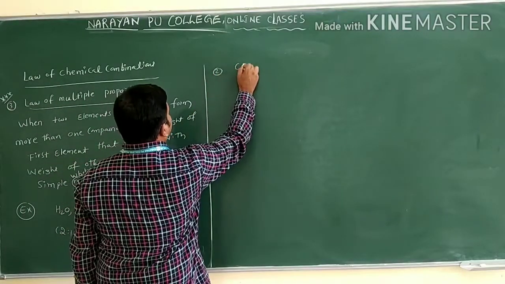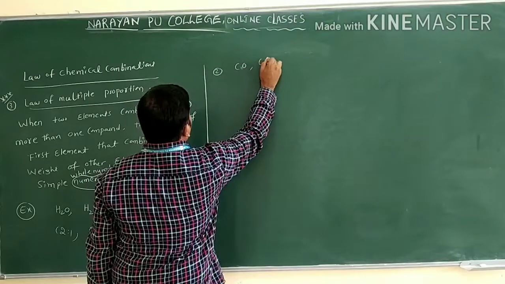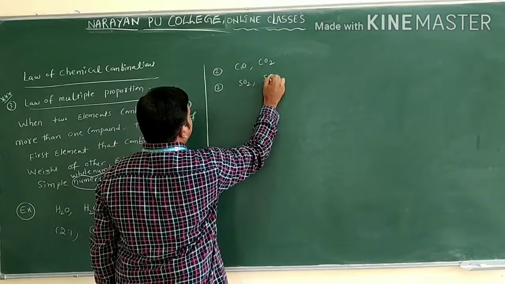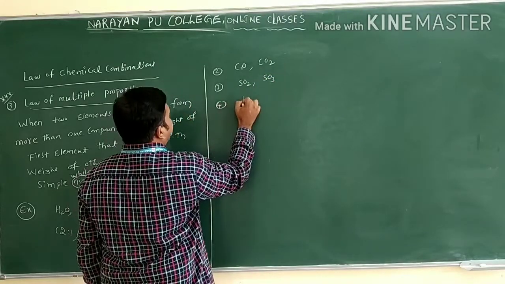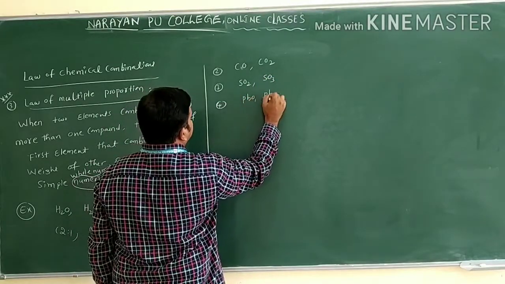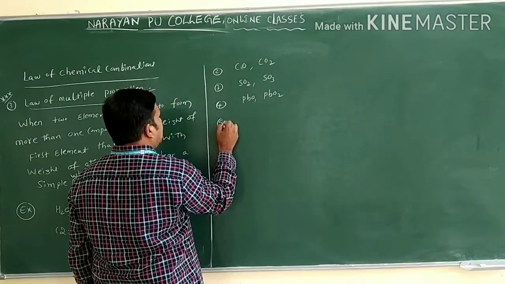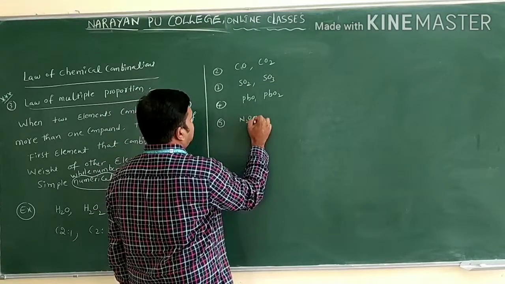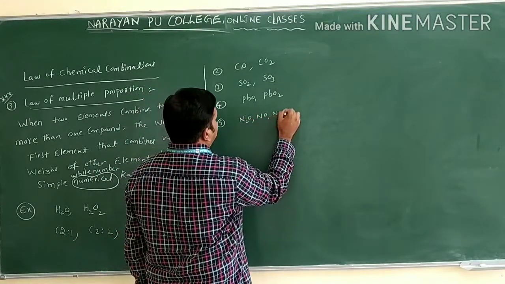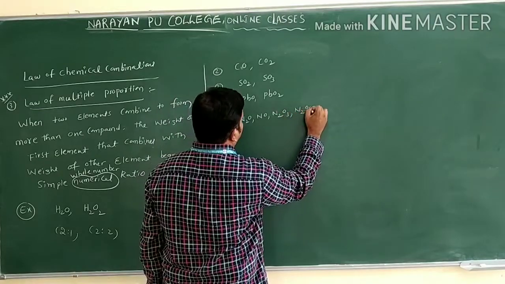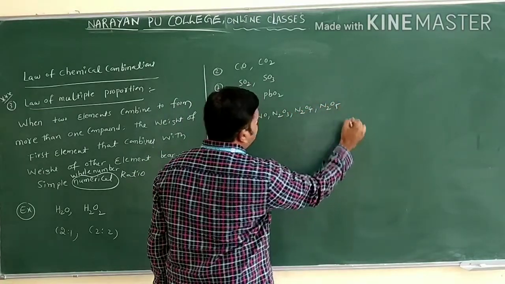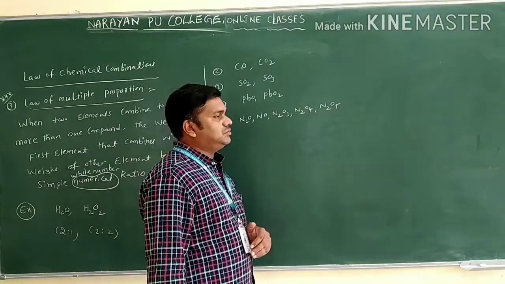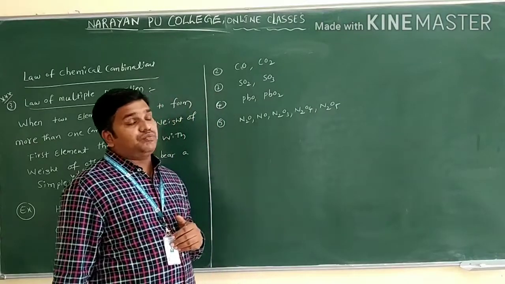Let us see one more example. We have carbon monoxide and carbon dioxide, sulfur dioxide and sulfur trioxide, lead oxides PbO and PbO2, and one more, the oxides of nitrogen: N2O, NO, N2O3, N2O4 and N2O5. You see, the oxides of nitrogen generally follow the law of multiple proportion only.